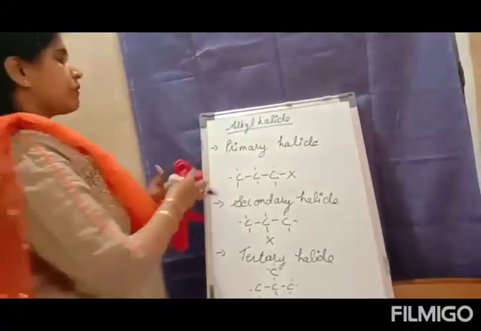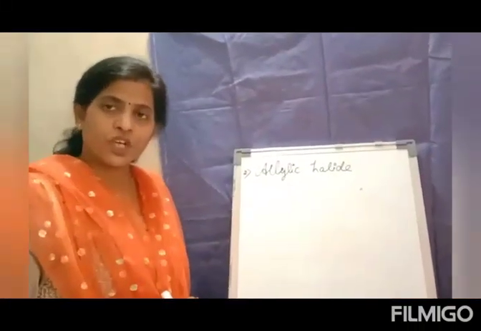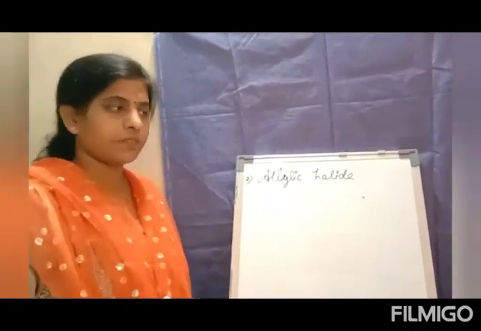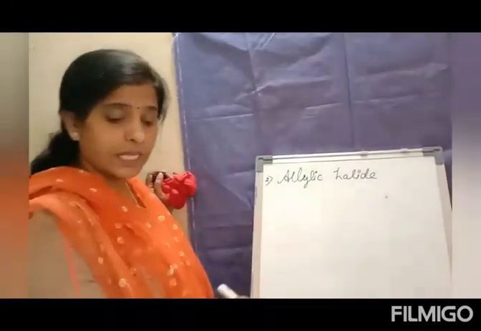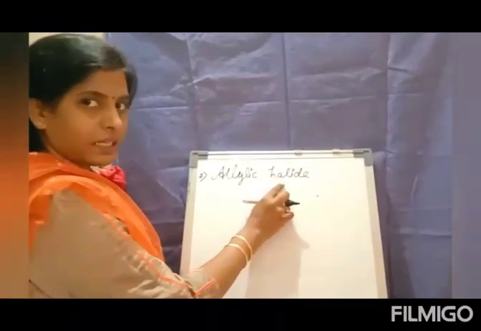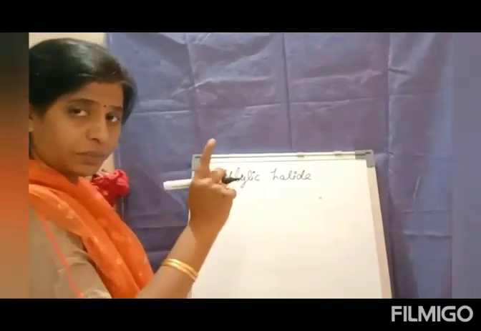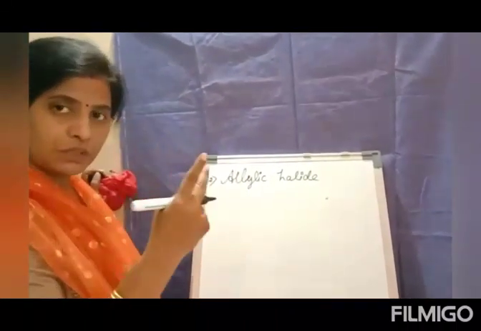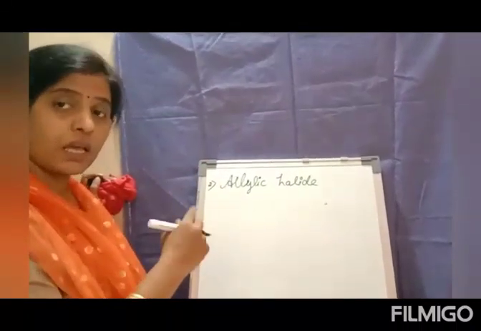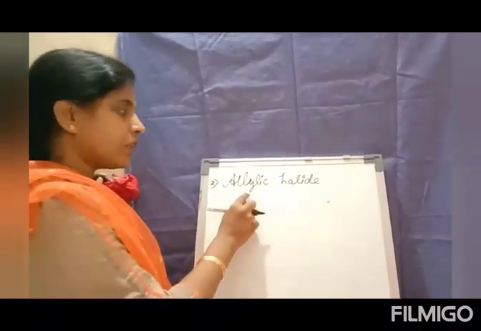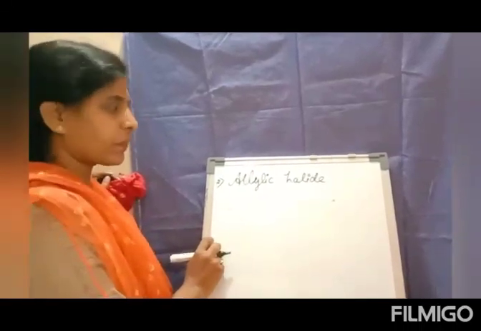The second classification of monohalogen compound which we have seen: the first classification was alkyl halide, the second one is allylic halide. Here again I repeat, we are bothering about two particular concepts, the position and the hybridization. Here we are focusing on hybridization.